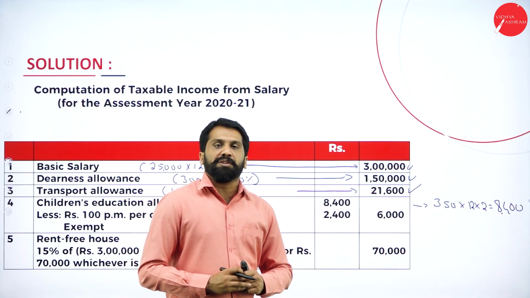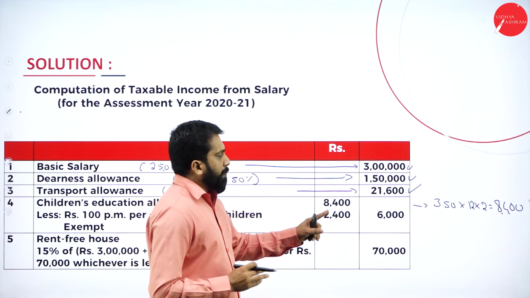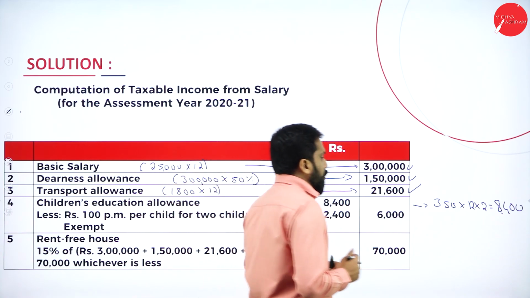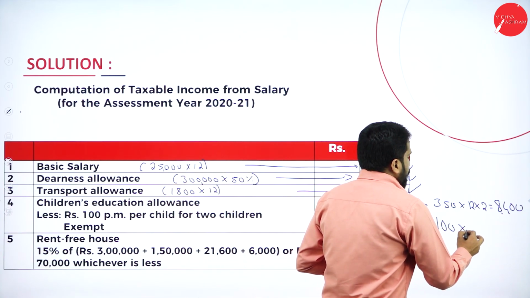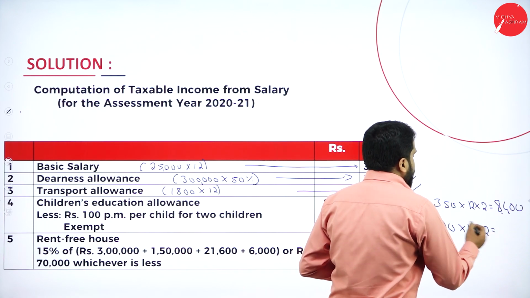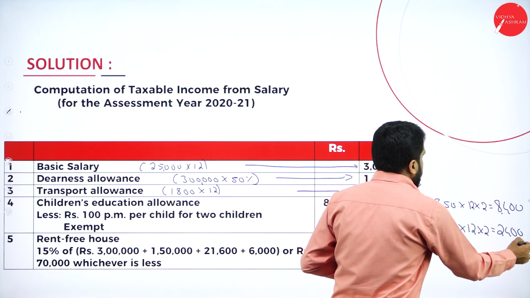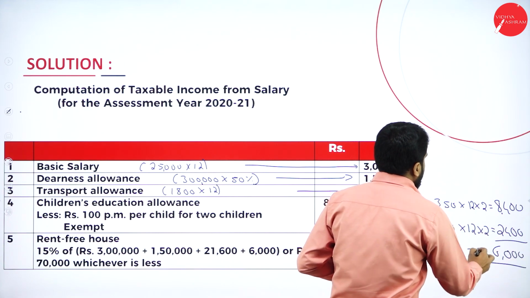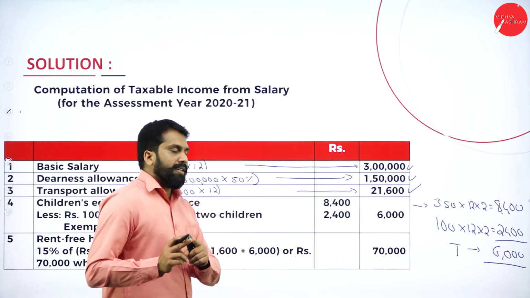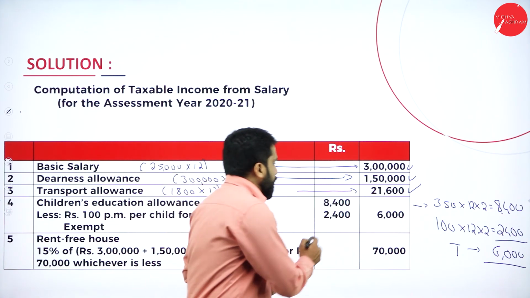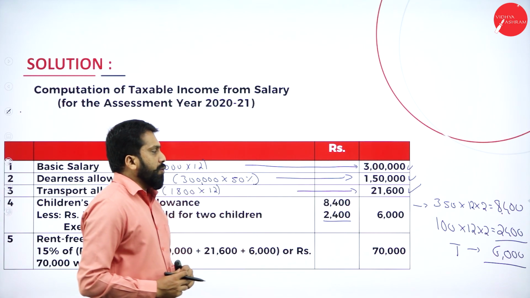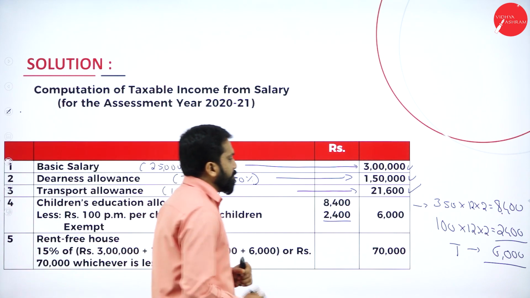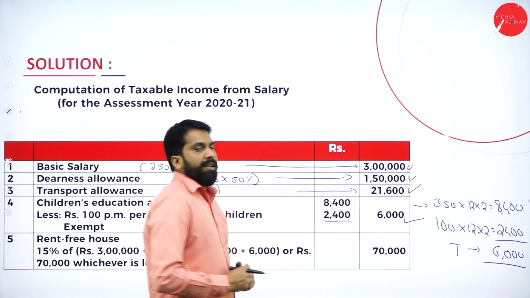No. What is the exemption we have? So, we have up to 100 per child per month exempted. Now, 100 for 12 months for 2 children, it will be 2,400. Any doubt in this? Hopefully, no doubt. Now, 8,400 minus 2,400, you will get around 6,000 worth. It is called taxable. Now, 6,000 will be taken under the other column.